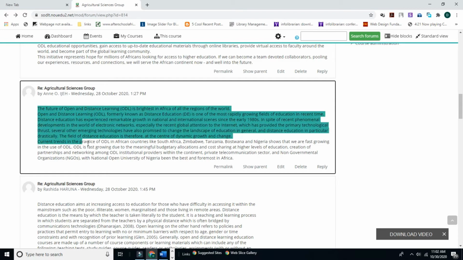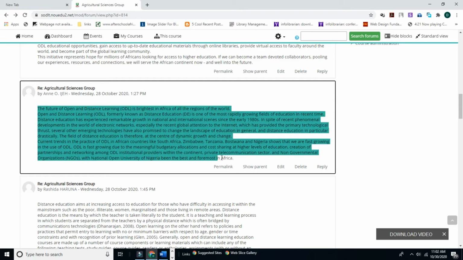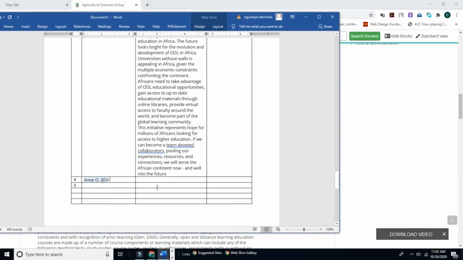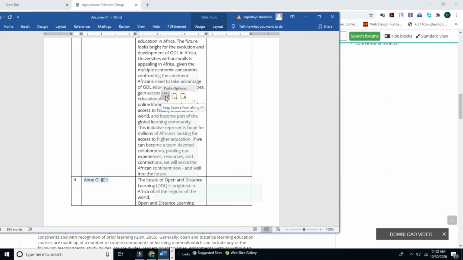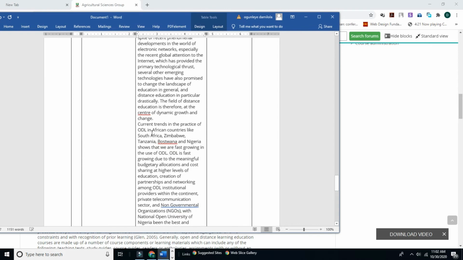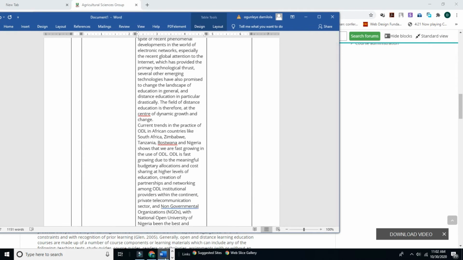When you are copying, make sure you start from the beginning and take everything from the contributor. Now we have it here. This is the contribution from EJ.